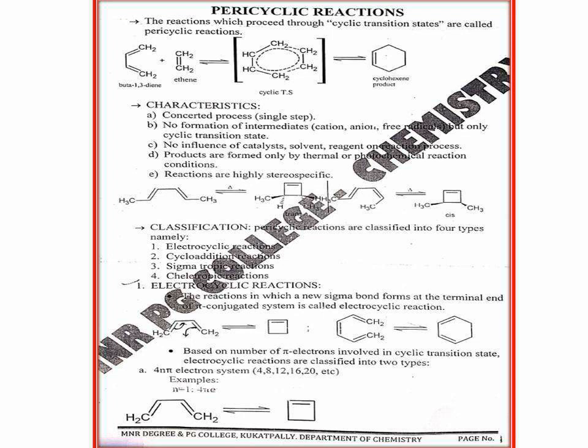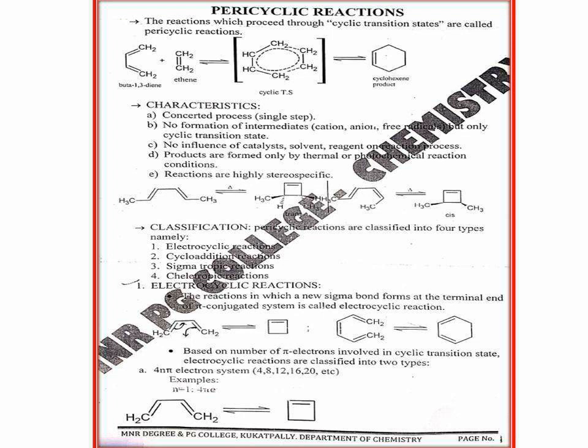So to understand the stereospecificity of a particular reaction, you need to have the stereoisomers of the substrates. That is the first requirement. Now if your given substrate does not have any stereoisomer, I mean configurational stereoisomers, I am not talking about conformational stereoisomers, if you do not have configurational stereoisomers, then we cannot prove the stereospecificity of pericyclic reactions.